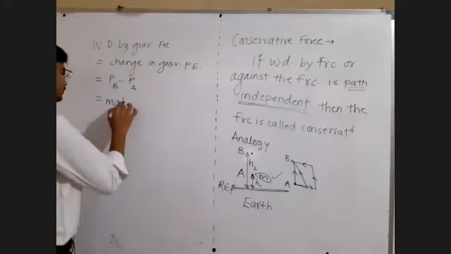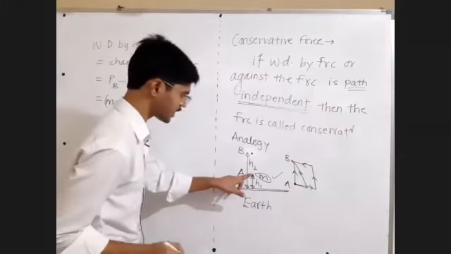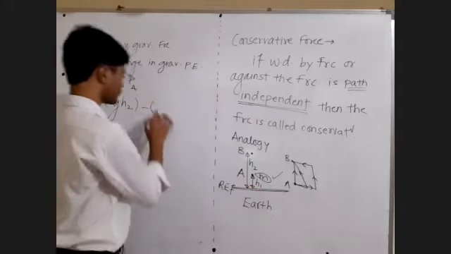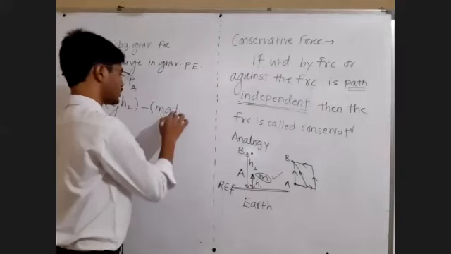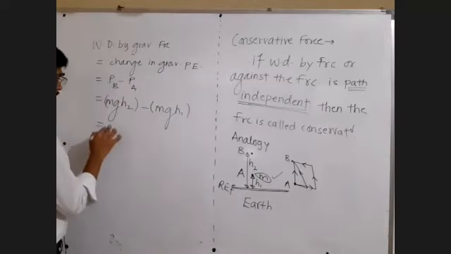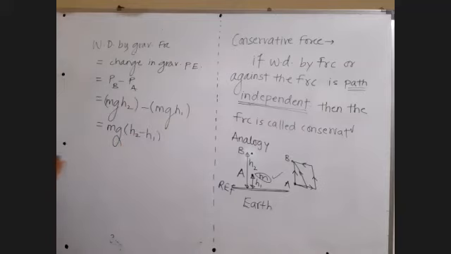This is our reference line. The height of point B is h2, minus potential energy at point A, which is mg times h1. Taking mg common, it is mg into bracket h2 minus h1.